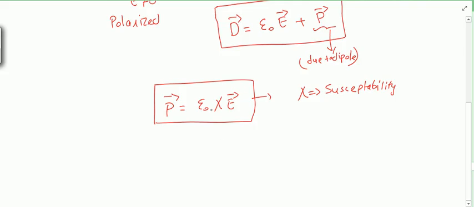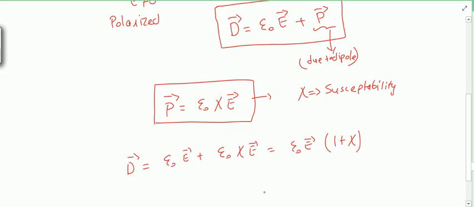If I put this value in the equation of D, what does it become? Epsilon naught E plus, in place of P, epsilon naught xi E. So you can take epsilon naught E common, and what is coming? 1 plus xi. And if you know, when a dielectric material is placed, epsilon naught gets replaced by its relative electrical permittivity epsilon r.